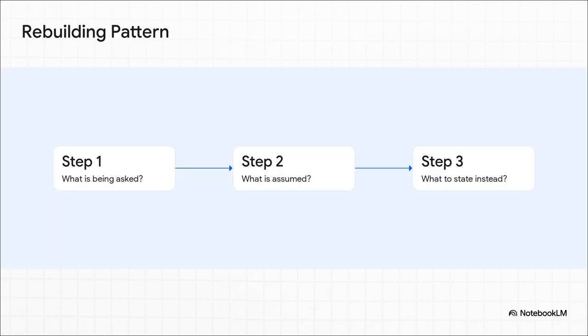So how do we regain control? Simply run your prompt through this incredibly practical 3-step pattern. First, ask yourself, what is the actual surface task being asked? Second, what invisible instructions are being assumed? And third, what useful guidance should be stated instead? Just by doing this, you instantly move from hopelessly reacting to bad outputs to actively designing the model's search space. You stop the AI from drifting and latching onto the wrong meaning of those highly subjective words.